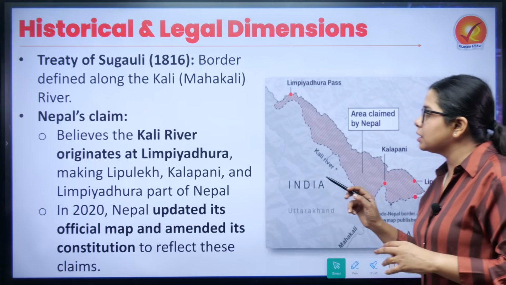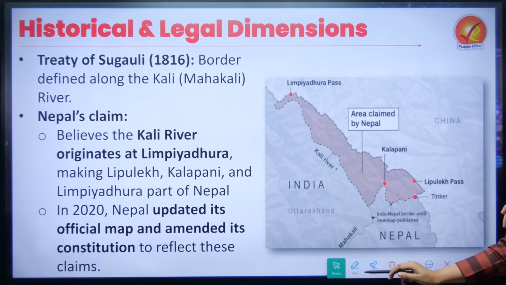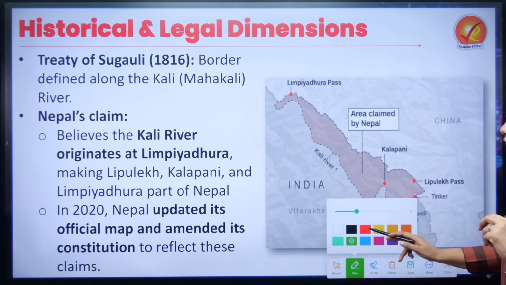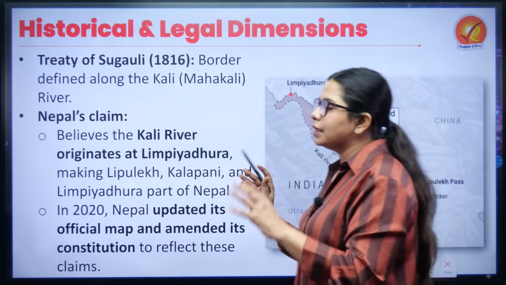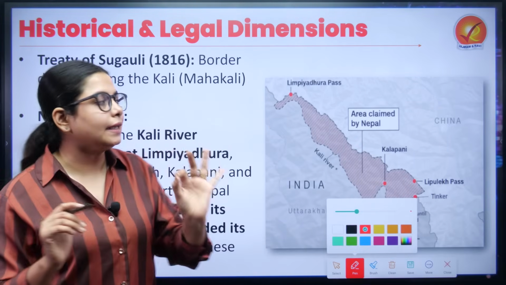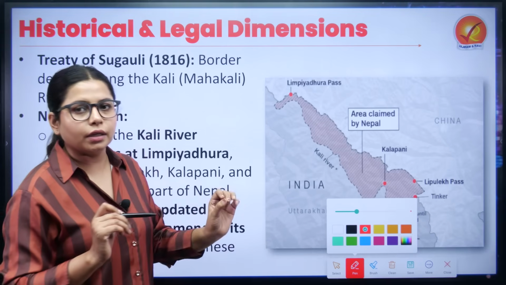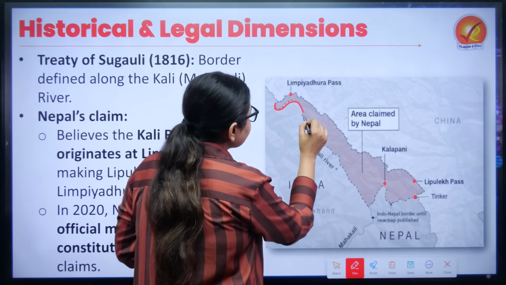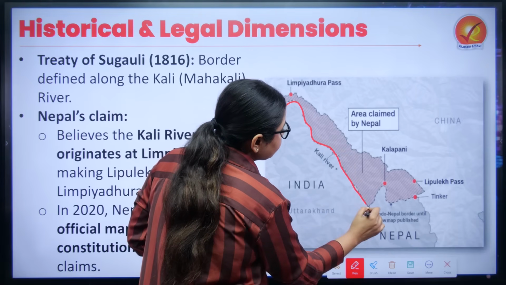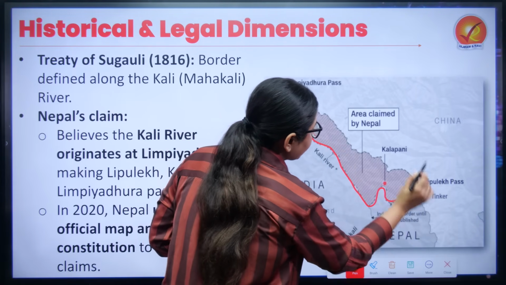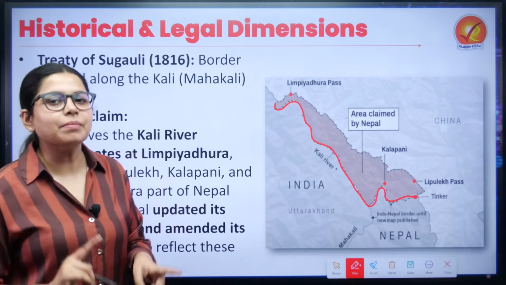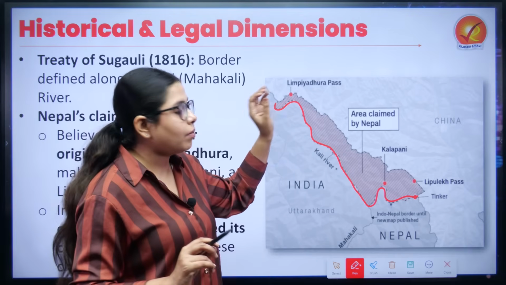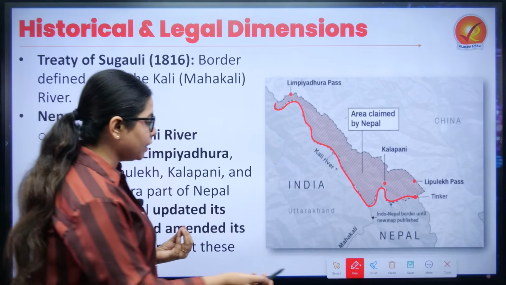So, you can understand this region when I talk about the Treaty of Sugauli. The Treaty of Sugauli of 1816 clearly defined that the Kali river will be the border between India and Nepal. But the problem here is the origin point of the Kali river.